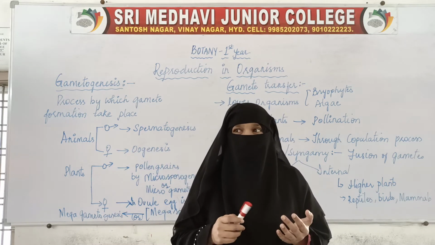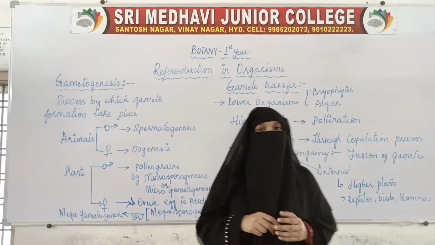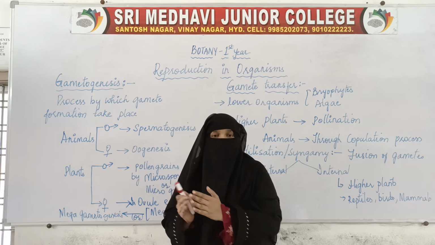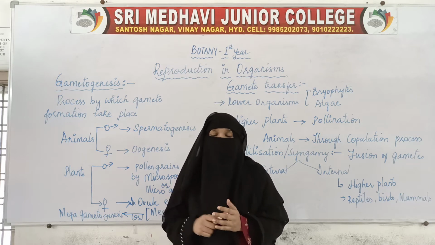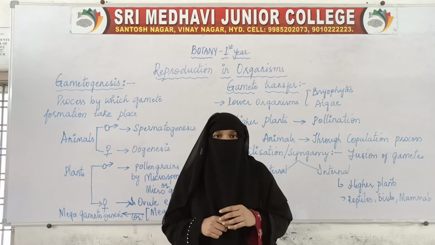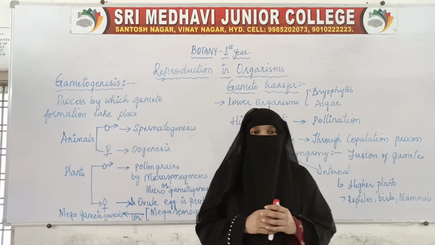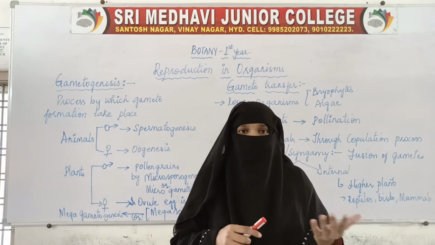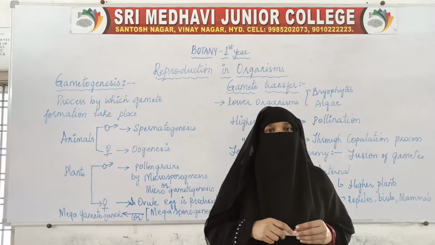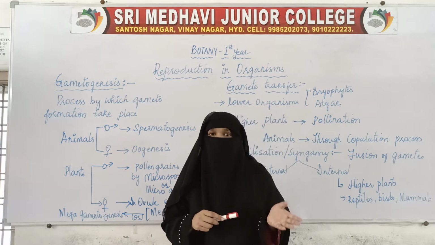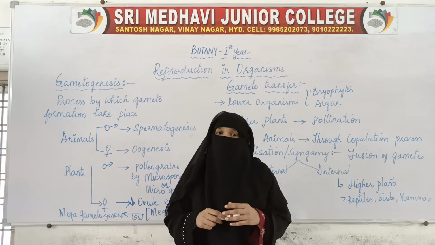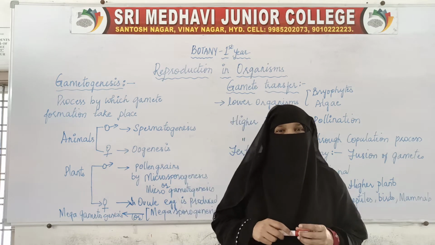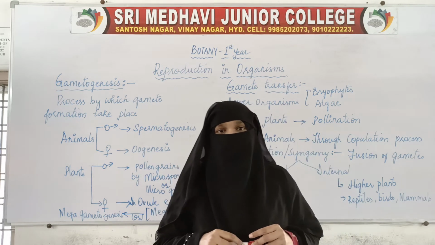In some organisms, the male organism is different and the female organism is different, that is, one male and one female organism. There are certain organisms in which there is no differentiation between male and female, like algae. There's just algae, there is no male algae and female algae. And in fungi, there isn't male fungi and female fungi, but this is the case which we see in lower organisms. Their body structure is not that complicated.